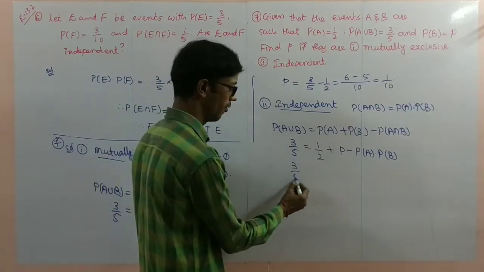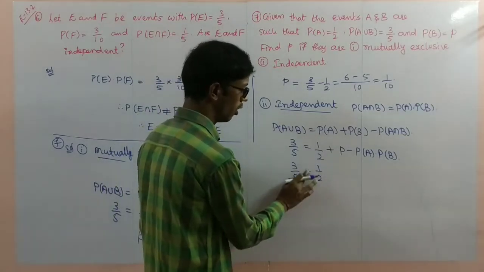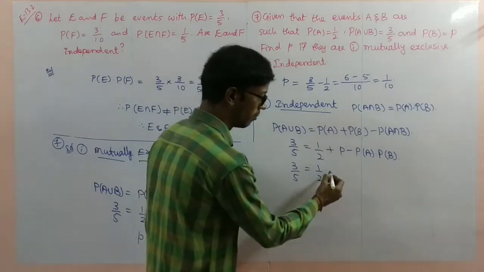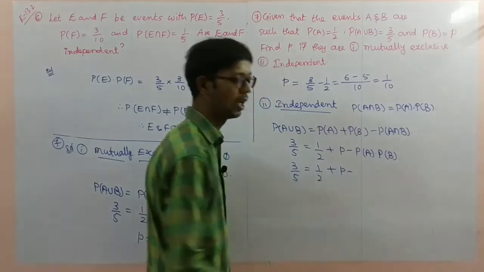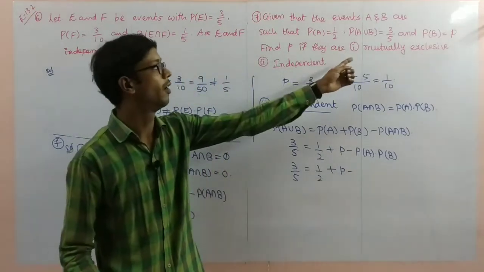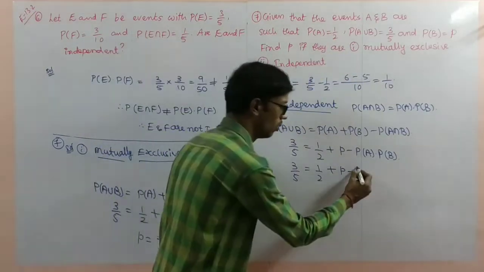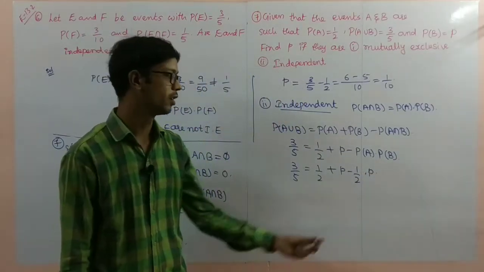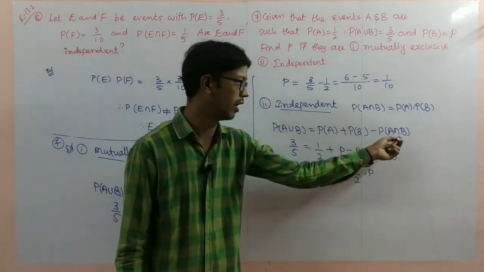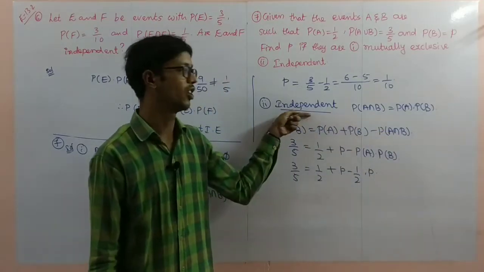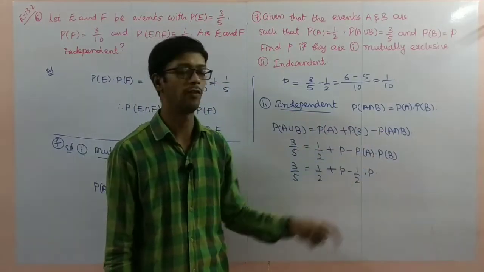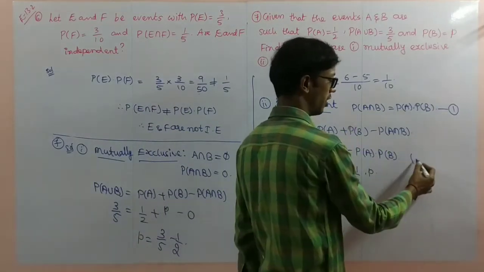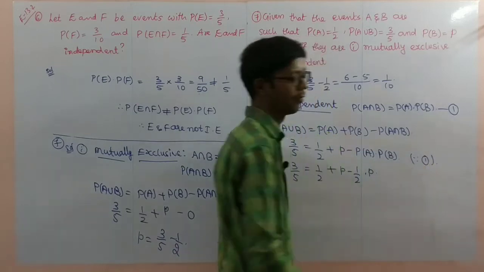So 3 by 5 is equal to 1 by 2 plus p minus P of A, which is 1 by 2, into p. P of B is small p. Here the intersection part, I am using the independent condition, P of A into P of B. If you want, you can call this equation 1.